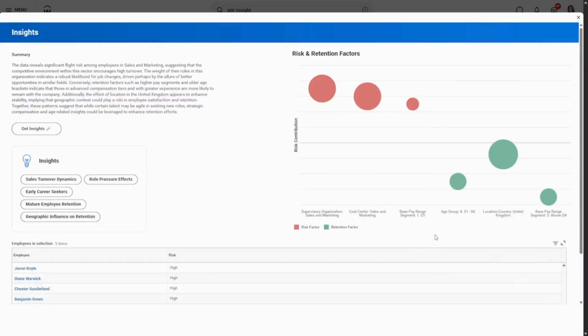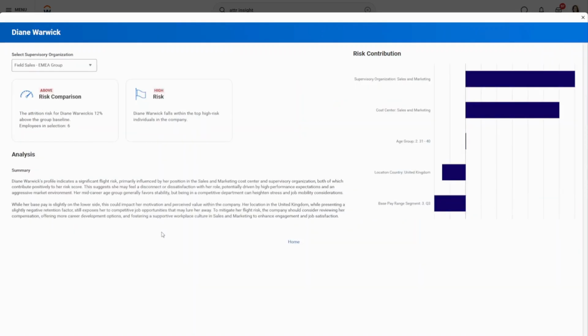Finally, we can view the full list of employees in our filtered group to analyze each case individually. Let's look at Diane Warwick. For Diane, we see she's among the highest risk employees both within her group and across the entire company. On the right, the breakdown shows that her elevated risk is mainly due to her being in sales, which is partly offset by her location in London and her salary range.